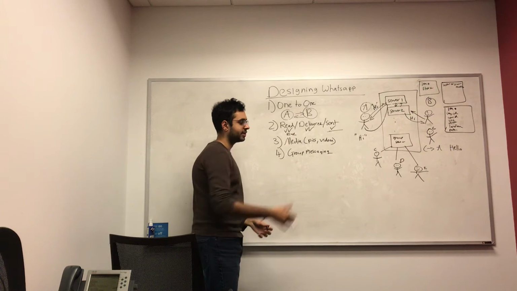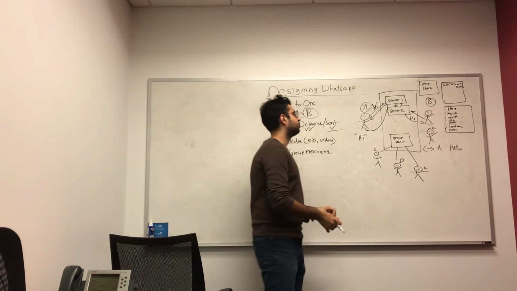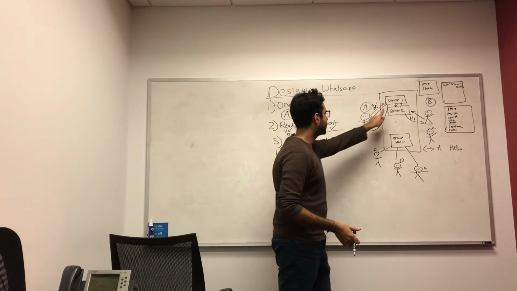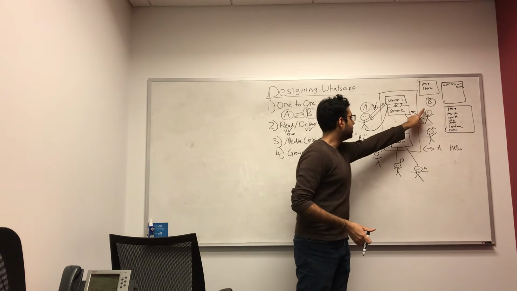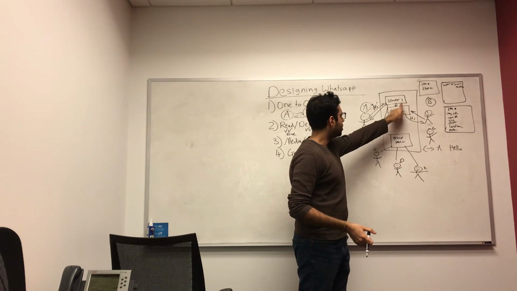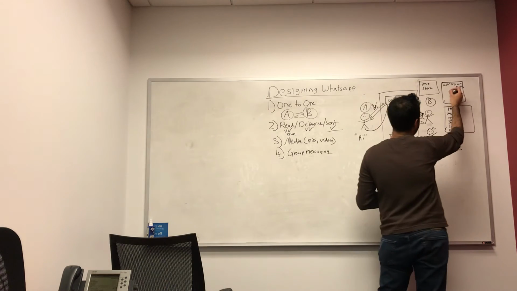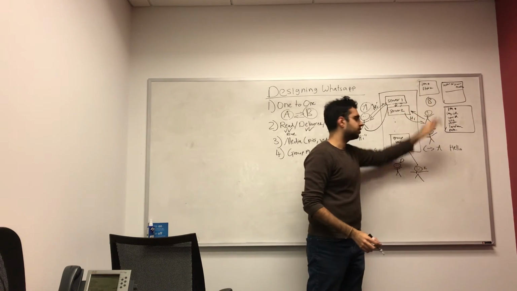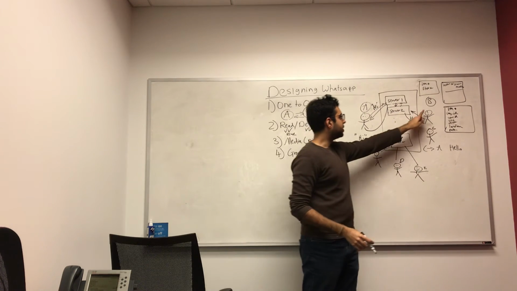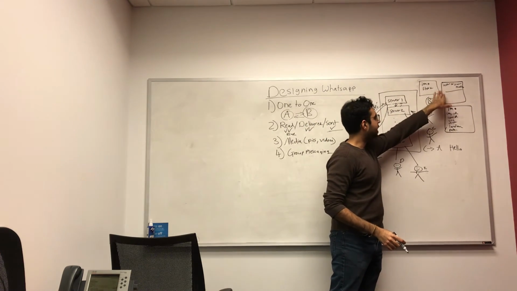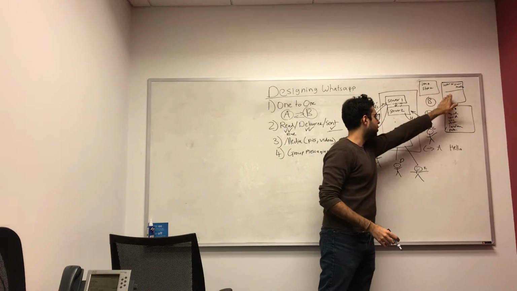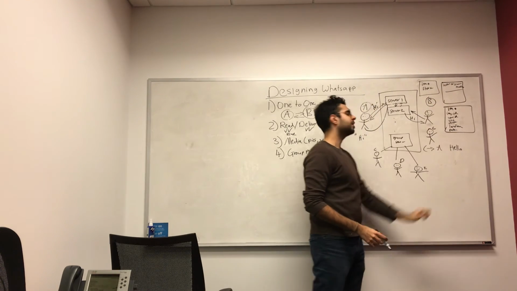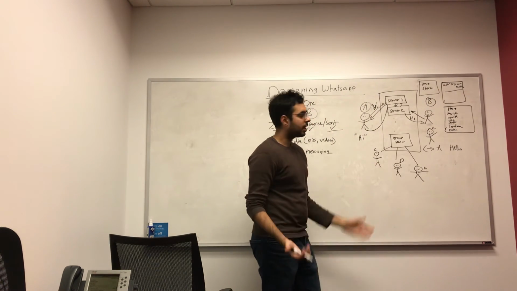In that case, user A will try to send a message to B, but server 1 will do a lookup in this map over here, saying, hey, what is the server associated with user B? But there's not going to be any entry for user B in our data store here. So what do we do in that case?